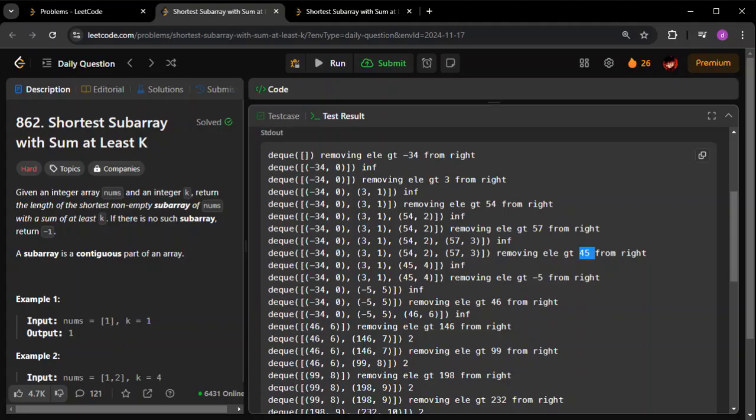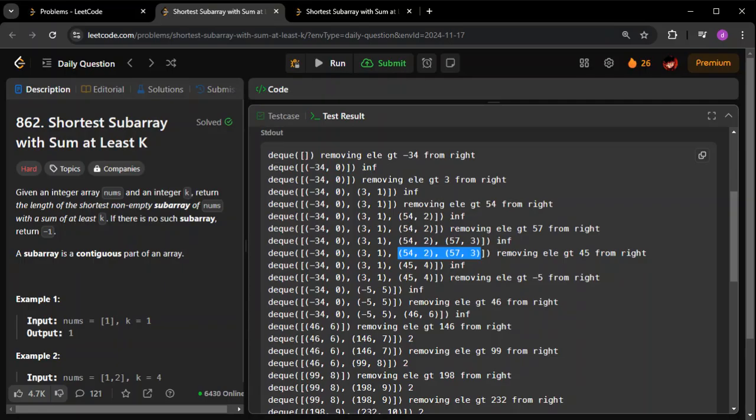Now I'm going to append 45. But before appending, I'm going to remove these two elements. Why? Remember, their sum is greater than 45. So what is the use of having them? When I go forward, I will try to subtract from 45, right? If 45 is giving me a sum greater than or equal to k, then why should I have these two? Because they are much farther, and at the same time they are much bigger, so there is high possibility they will not allow the difference to be greater than or equal to k.